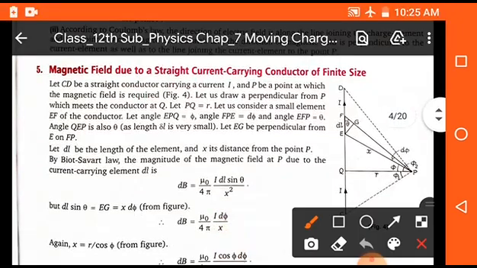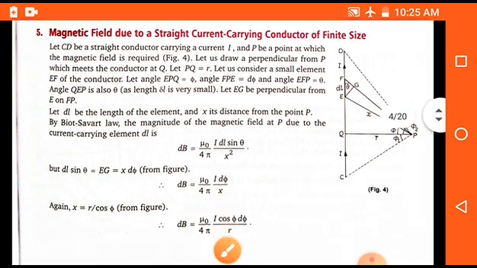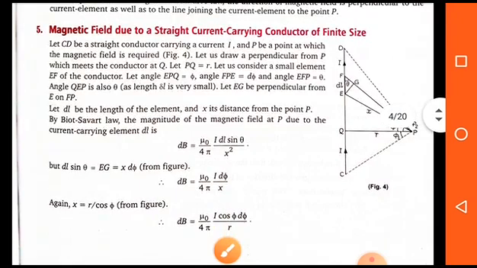Now students, we will discuss a most important derivation, which is the magnetic field due to a straight current carrying conductor of finite length. It means that here we have to find the magnetic field due to a finite length wire, and it is the most important derivation, generally asked in the board examination. First of all, we will discuss the diagram.